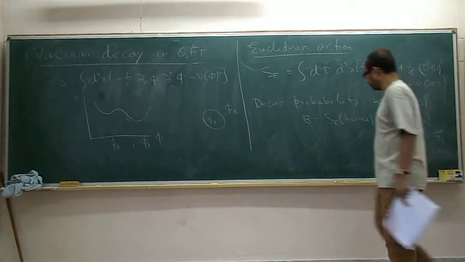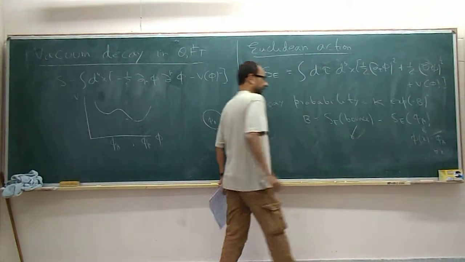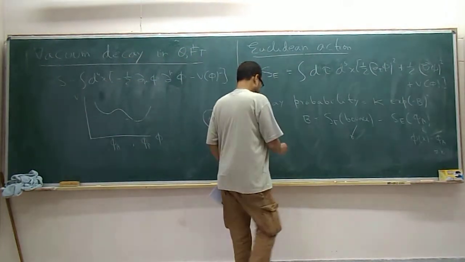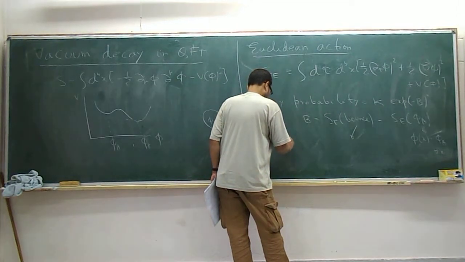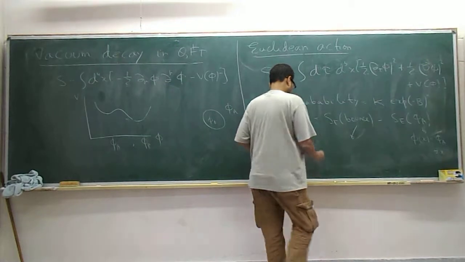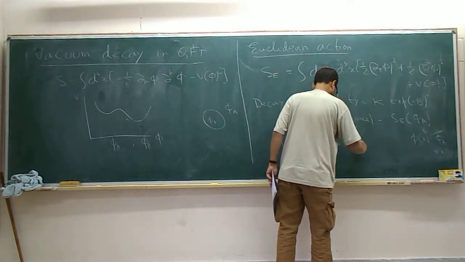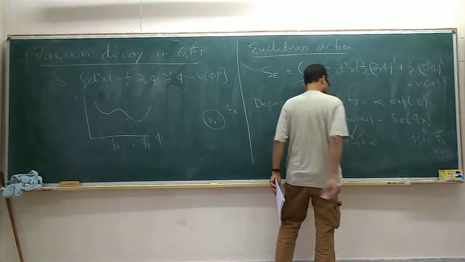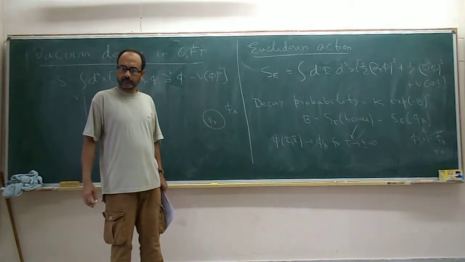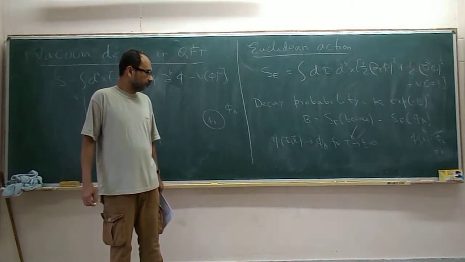What is a bounce solution? A bounce solution is a tau dependent solution which has the property that phi of tau, x goes to phi A as tau goes to plus or minus infinity.